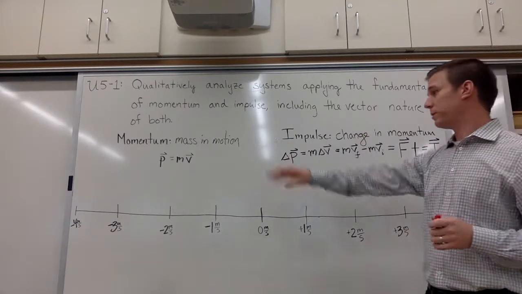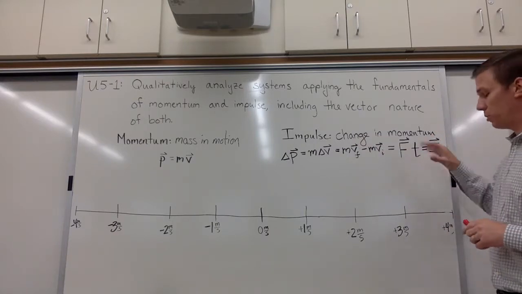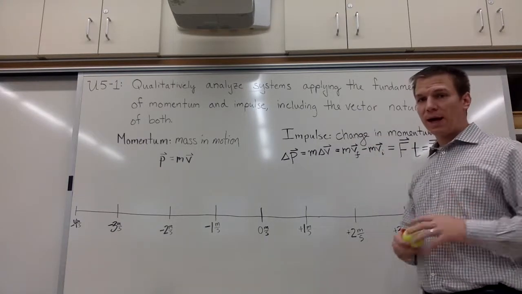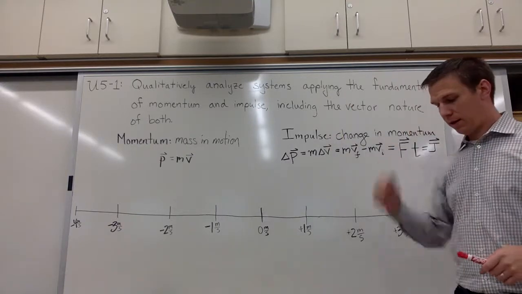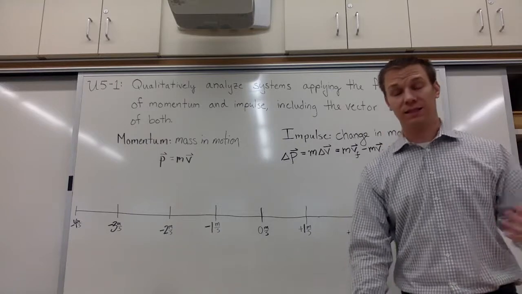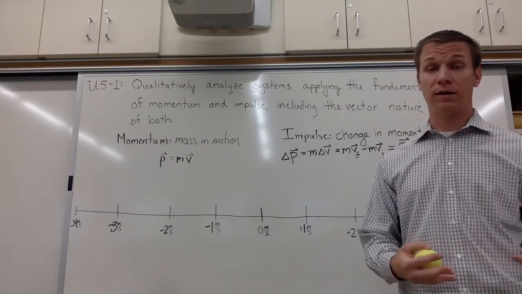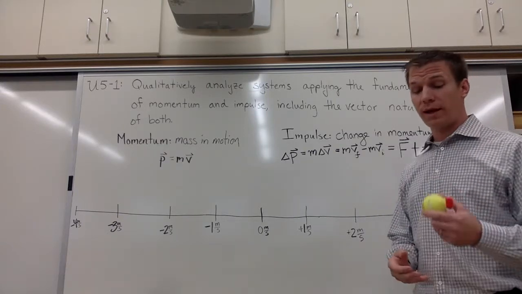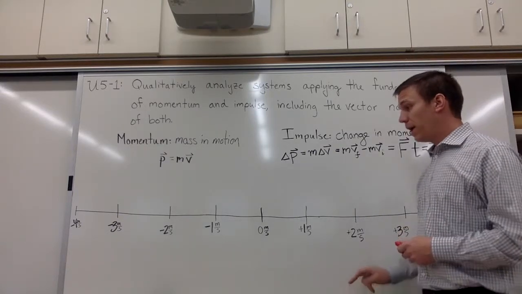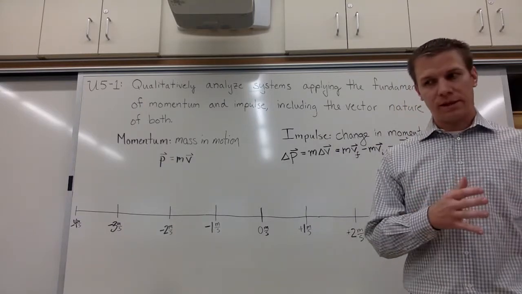All right, so momentum is mass in motion, impulse is change in momentum. So let's look at this change in momentum. A really common scenario is you have a ball and it bounces, or you have a lump of clay, pretend this is a lump of clay, and we drop it and it just hits the floor and does not bounce. And we ask, which one has a bigger change in momentum, or which one experiences a larger impulse? Typically students want to say the bounce, and sometimes that's true and sometimes it's not.